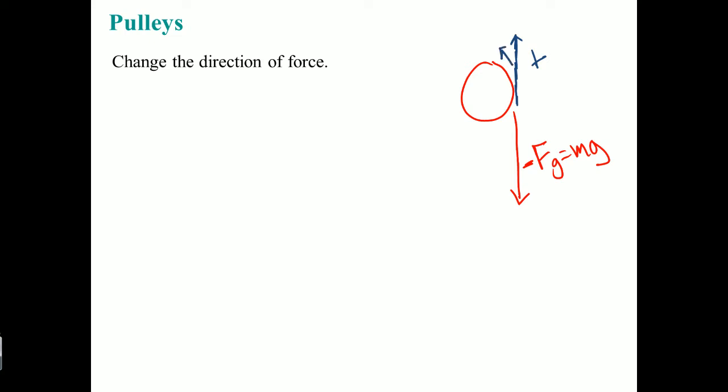So let's say it wraps around, goes back down. So here it's going to be positive force here. So that is going to be the direction.